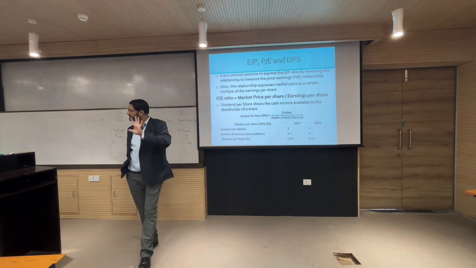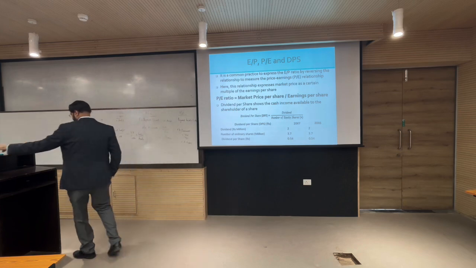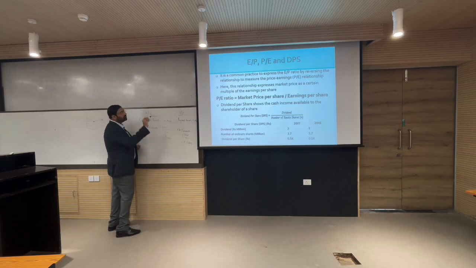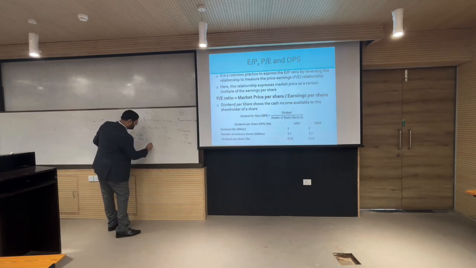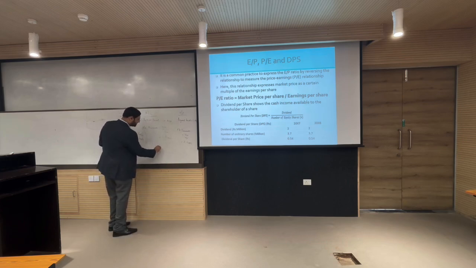Earnings per share we have all understood. What is the price to earnings ratio? Earnings per share we have understood. Do not go with EP, we go with the reverse.